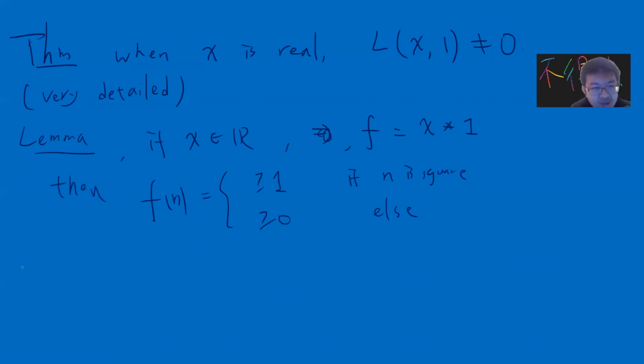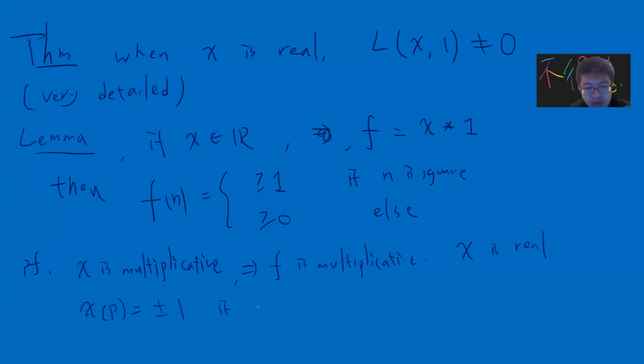This is a very simple proof. We know that chi is multiplicative, so f is also multiplicative. And chi is real, so chi is a root of unity. So chi of p can only be plus or minus 1 if p and q are coprime.